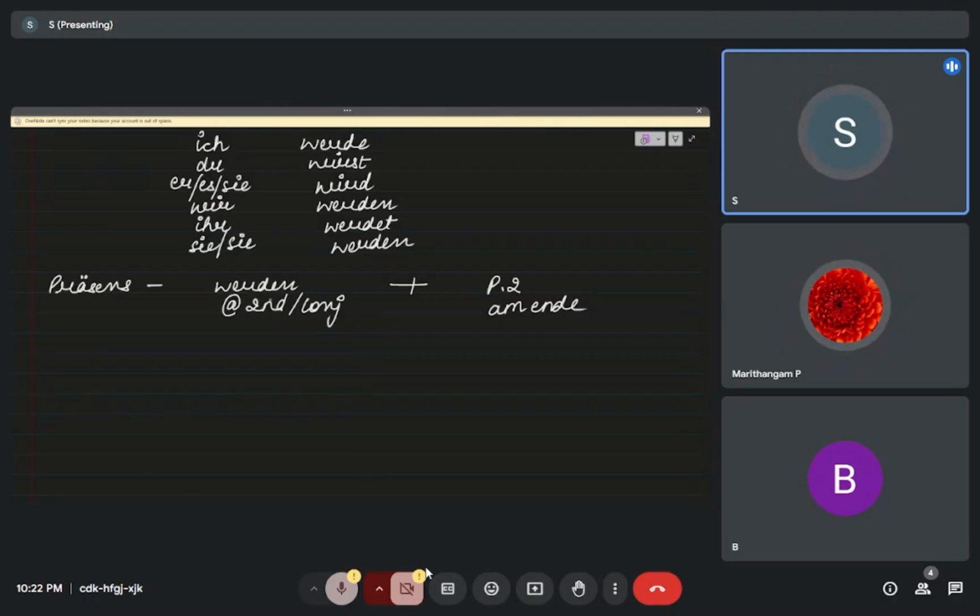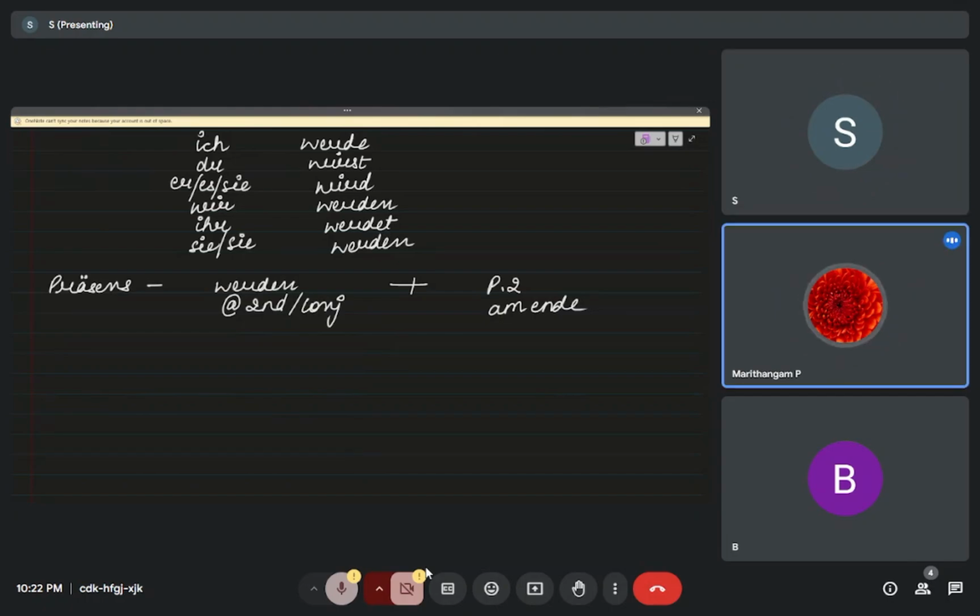There is no other main verb. Werden is the main verb, in second position, and the main verb converts into Partizip II and goes at the end.